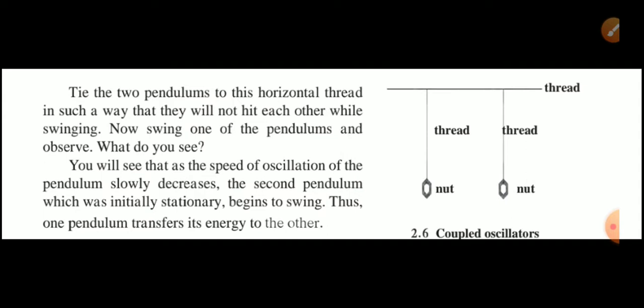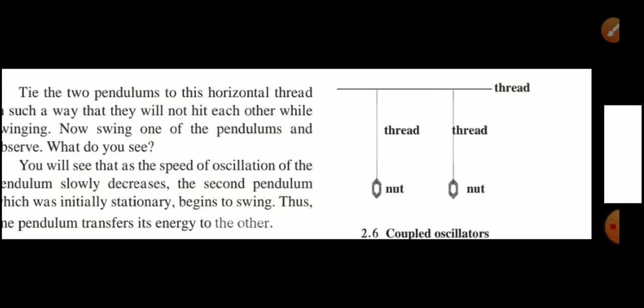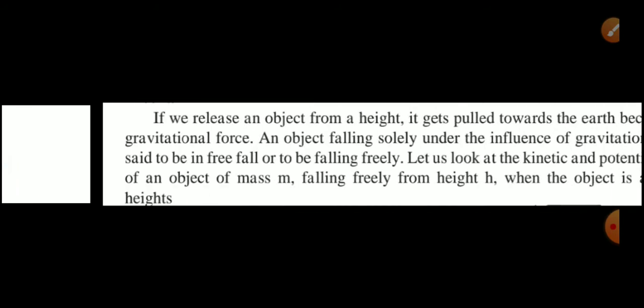You will see that as the speed of the oscillation of the pendulum slowly decreases, the second pendulum, which was initially stationary, begins to swing. Thus one pendulum transfers its energy to the other. Now we'll see the free fall.